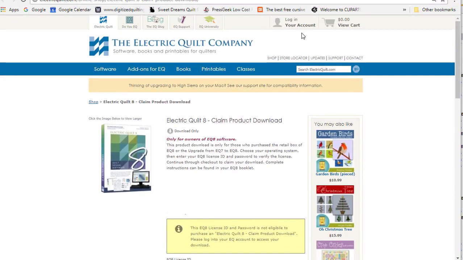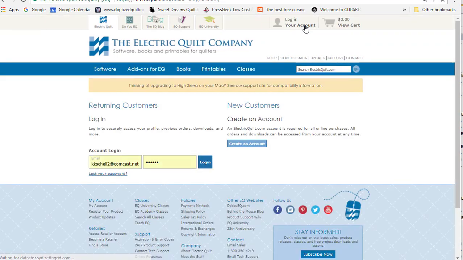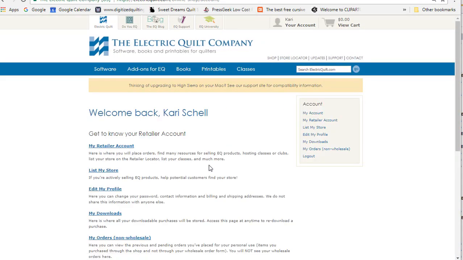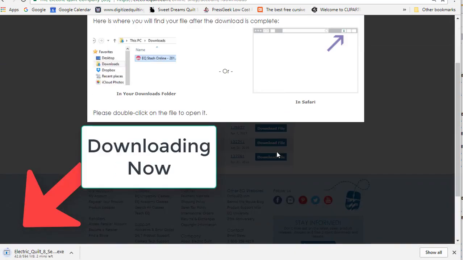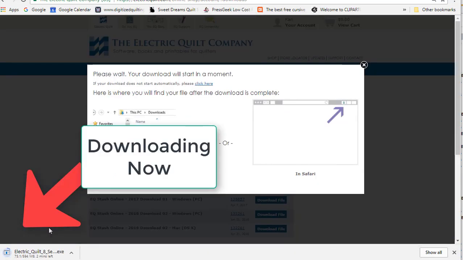So the next piece is going to be what you're going to do when you put it on your second computer, or if you need to reinstall it on your current computer. And I'm going to go to my download section, and I'm going to find the EQ8, which is my first item, and I'm going to download the file. And you can see my file is downloading in the lower left corner.